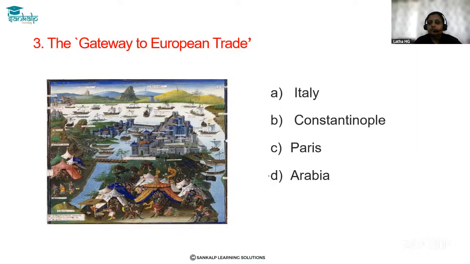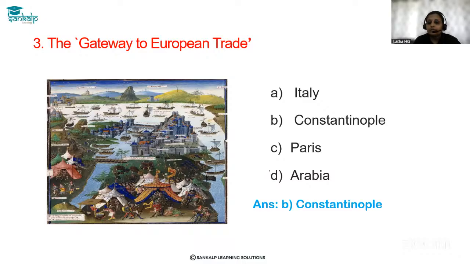So here, the correct answer is option B, Constantinople. You all know this because Constantinople was the center of trade. The merchants from Italy used to purchase goods from Asia, bring them to Constantinople, and from Constantinople it was traded in Europe.